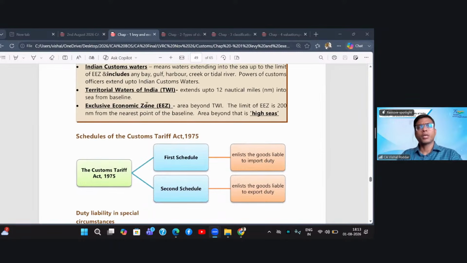Then comes the exclusive economic zone. This area is beyond the territorial waters and it extends into the sea up to 200 nautical miles from the baseline. And the area beyond this EEZ is the high seas. Now, what is the impact or the purpose of this EEZ? When we say the EEZ is 200 nautical miles into the sea, that does not make it India. So the EEZ is not India.